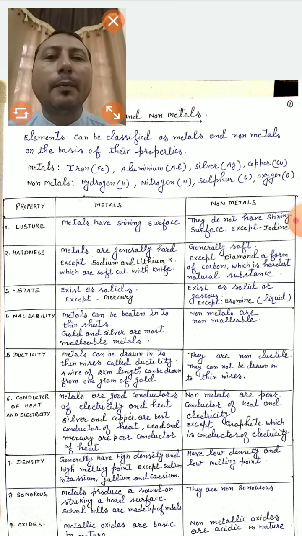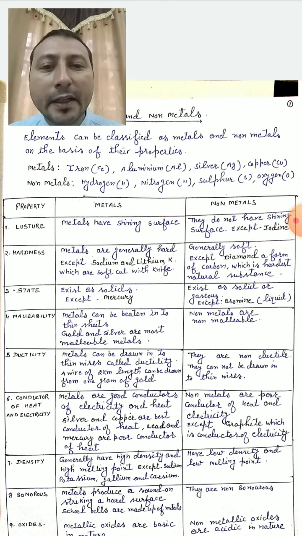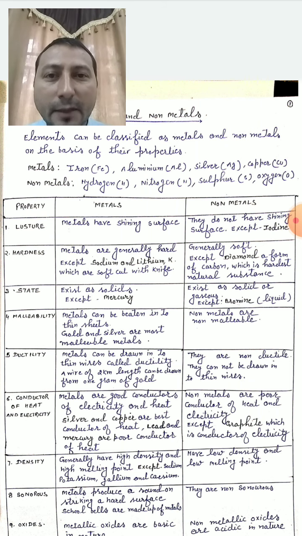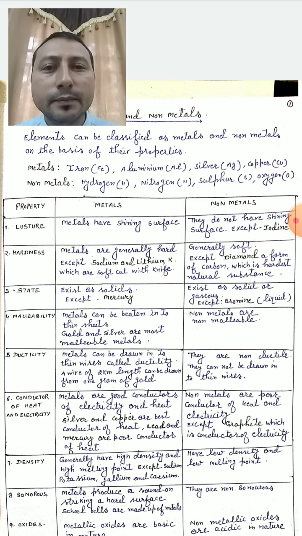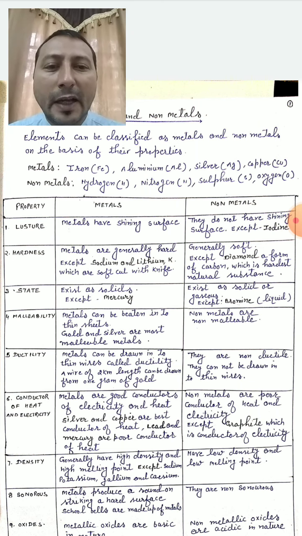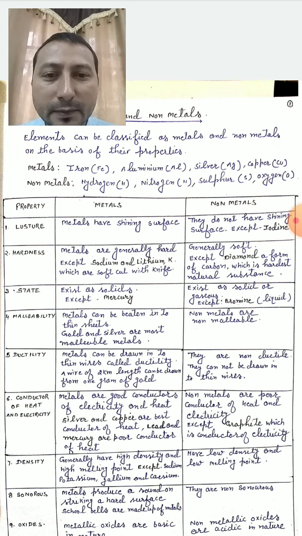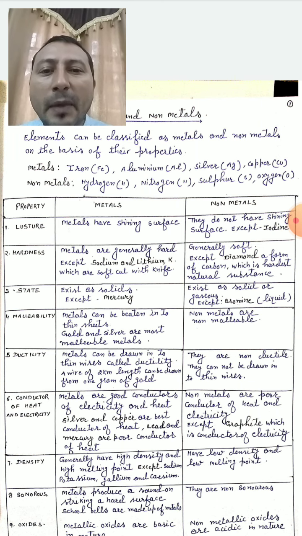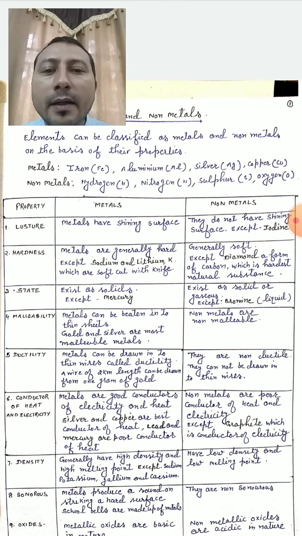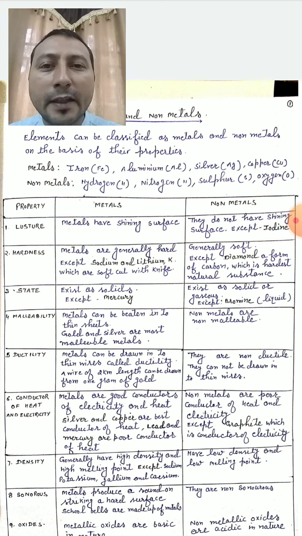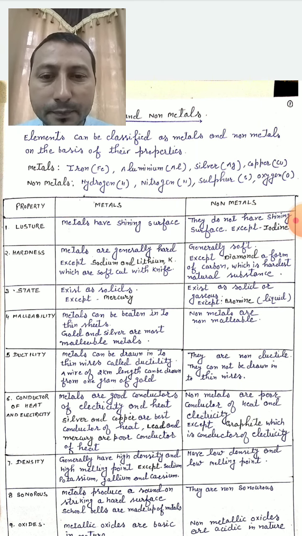The property of metals by which they can be beaten into thin sheets. And you can see the aluminium foil in which you wrap your food. This is also an example of malleability. Non-metals are non-malleable. They cannot be beaten into thin sheets. Gold and silver have very high malleability, so that's why they are used for making ornaments.